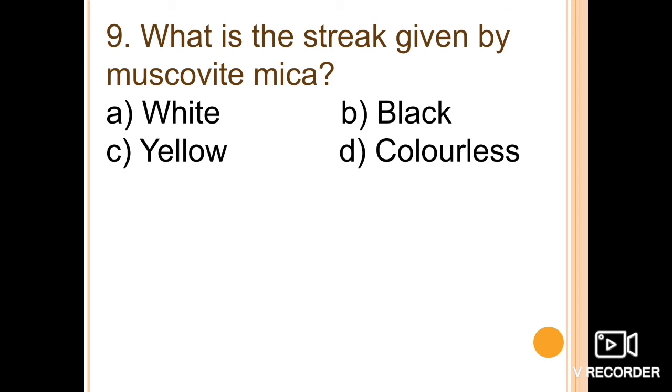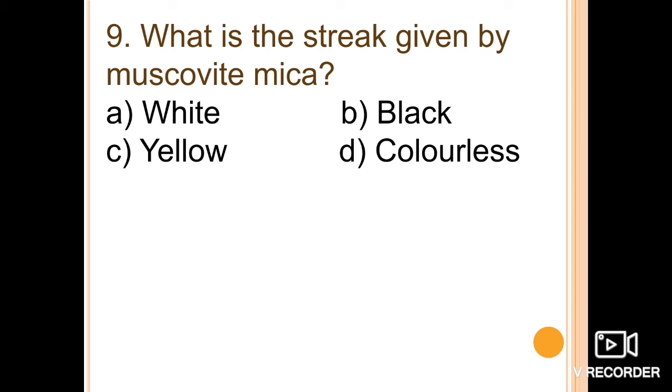Next one is, what is the streak given by the muscovite mica? If we talk about the physical properties of muscovite mica, we have already talked about the crystal system, that is monoclinic, and cleavage is perfect basal cleavage. Hardness of the mica family varies from 2 to 2.5. Specific gravity is also low, 2.6 to 2.68. And the most important property here is the streak.